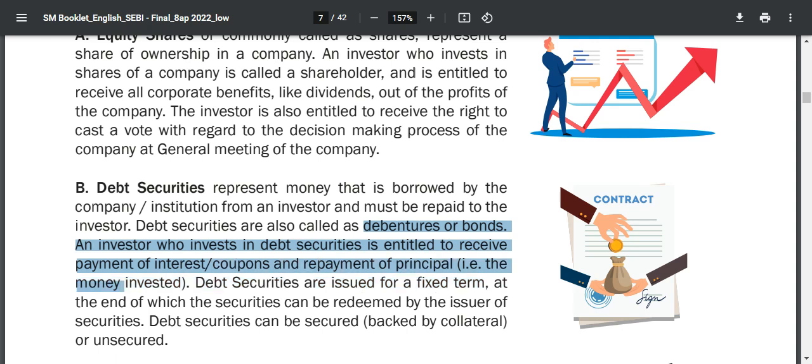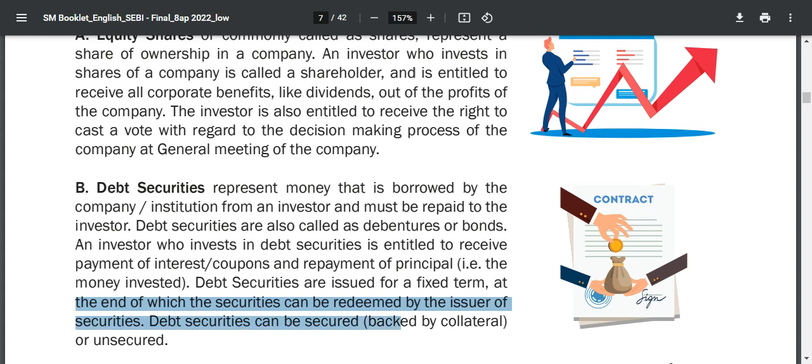The money invested in debt securities is issued for a fixed term, at the end of which the security can be redeemed by the issuer.